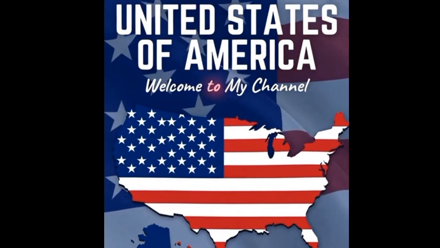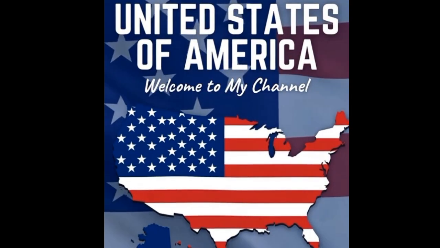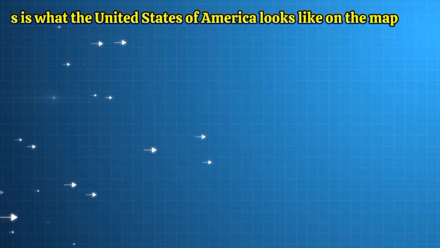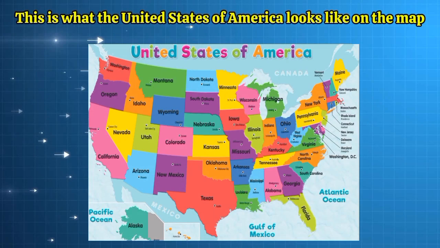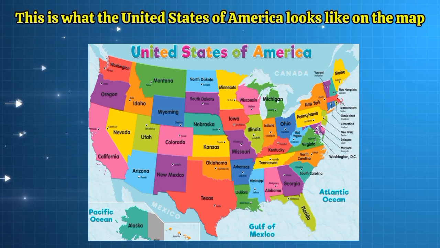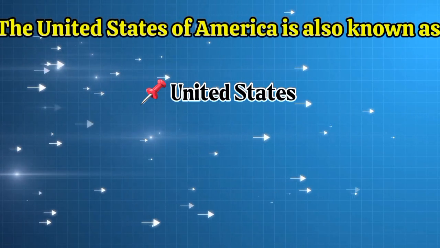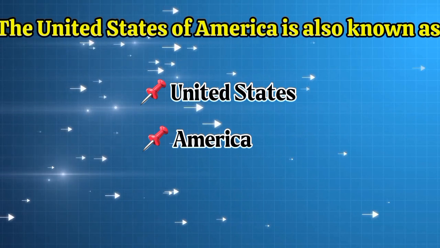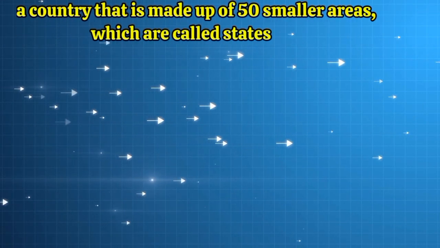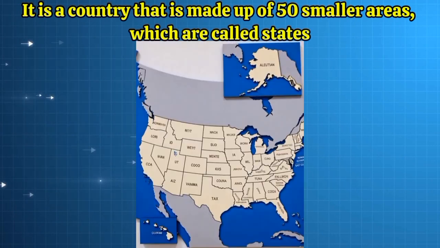Today I'm going to talk about... This is what the United States of America looks like on the map. The United States of America is also known as United States, America, USA. It is a country that is made up of 50 smaller areas, which are called states.